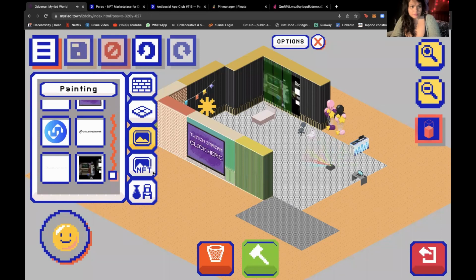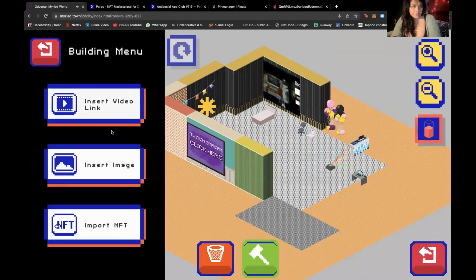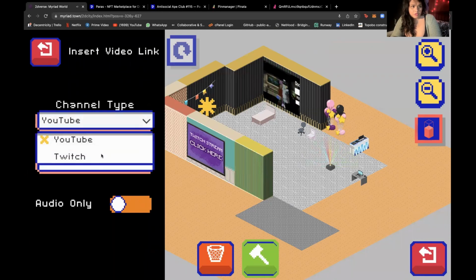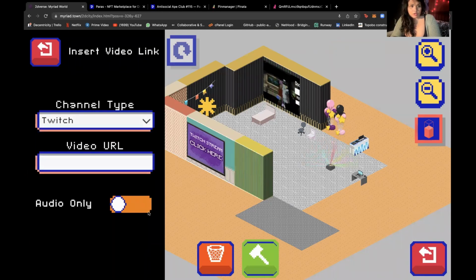Press save. Okay, other things are available as well. YouTube, for example, Twitch, and this autoplays, and you can make it audio only as well. So this is similar to the one CryptoVoxels has, basically the parcel stream.